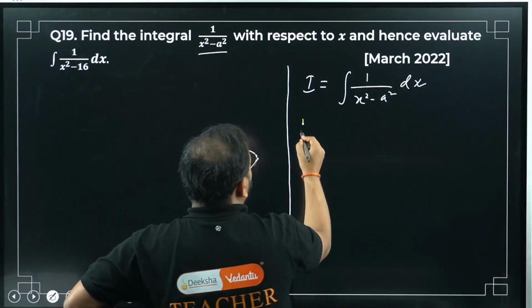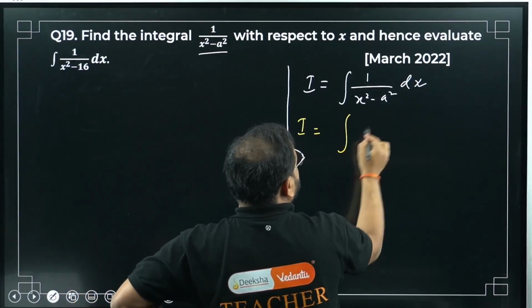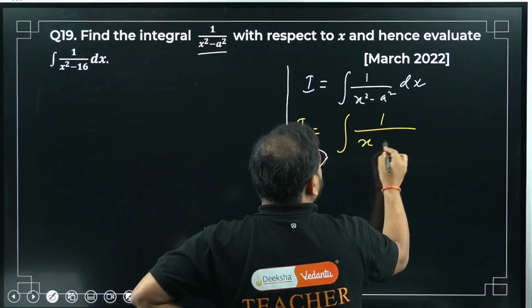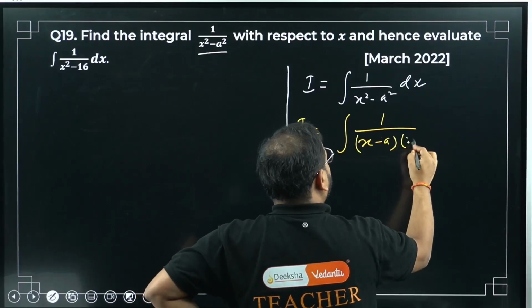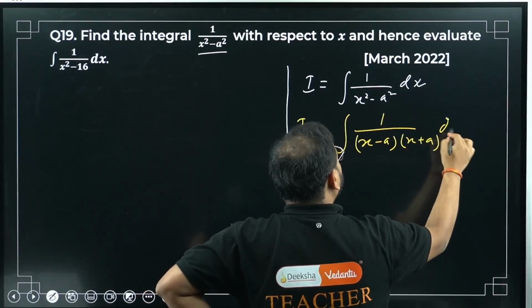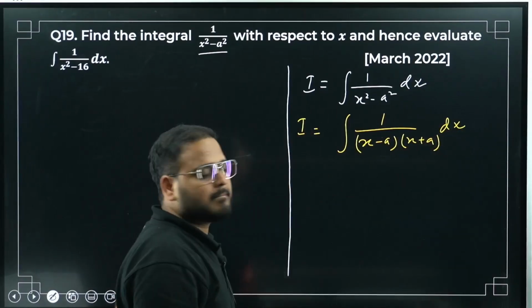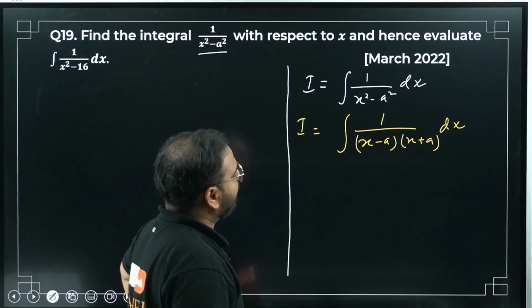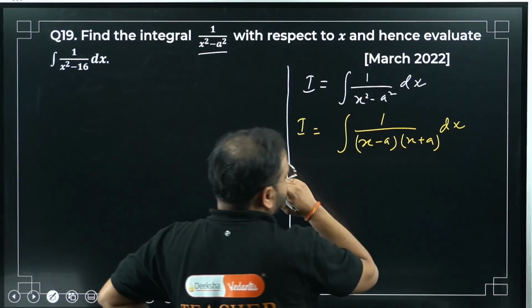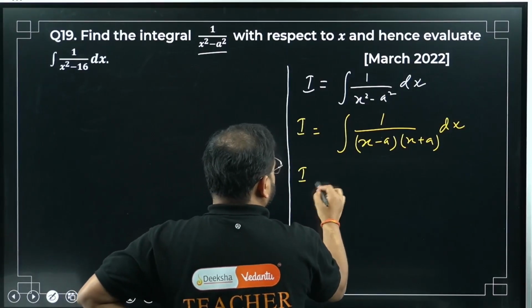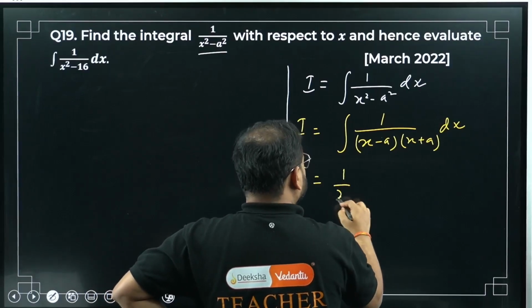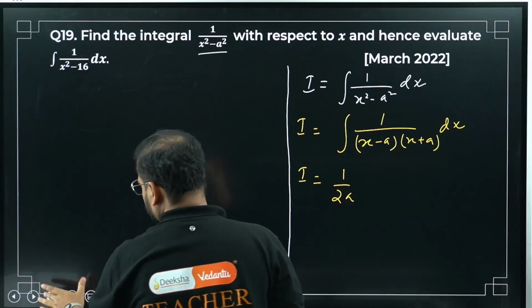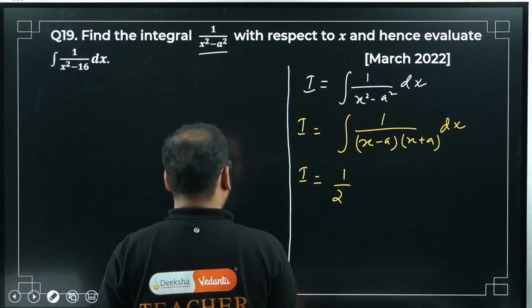Now I can write this as, I have to keep making some transformations, x minus a times x plus a dx. Right? Now I can see, I've done a question like this somewhere, I think in a previous session, in the integrals.